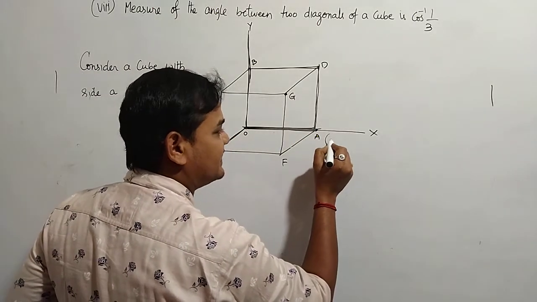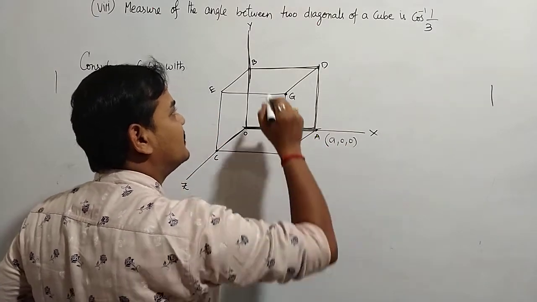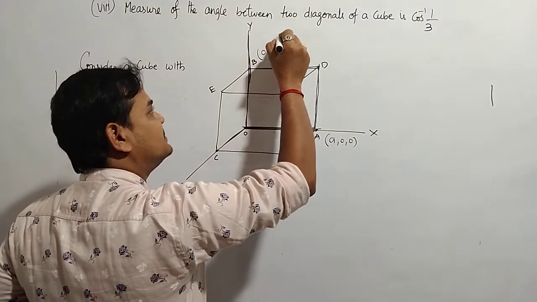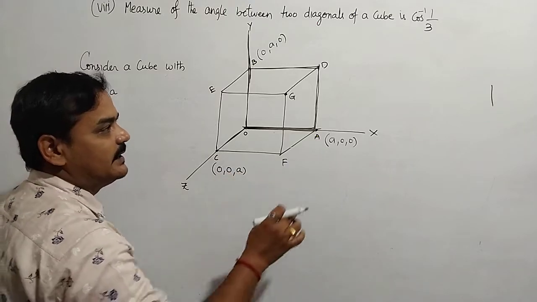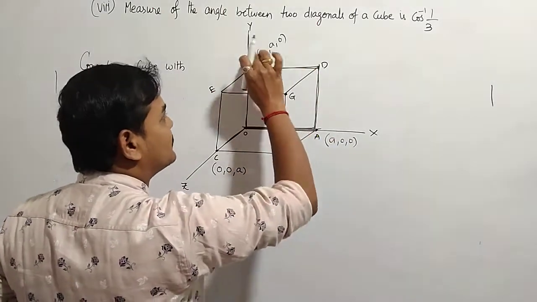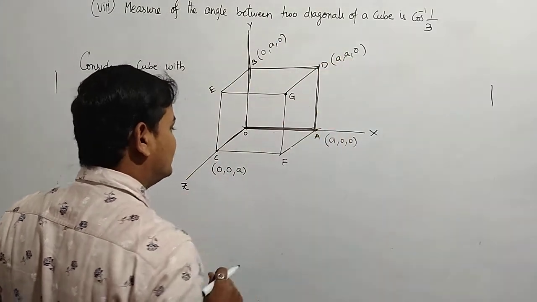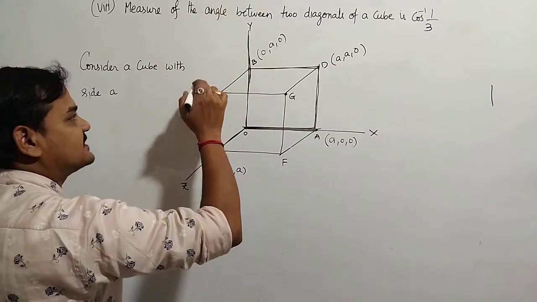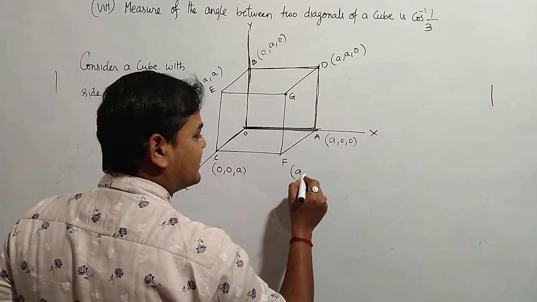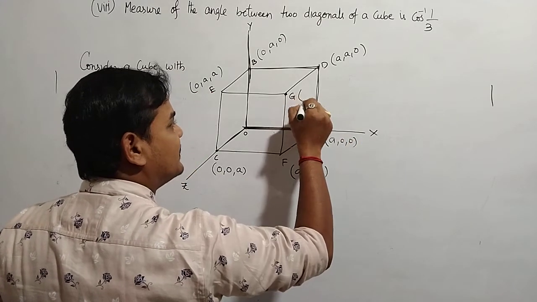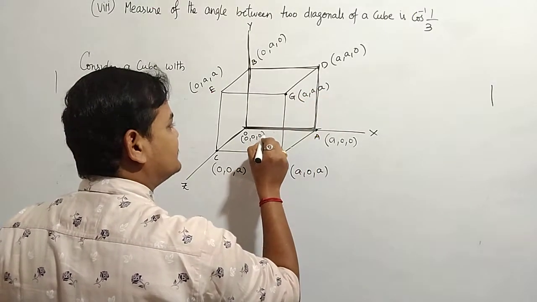If the side is a, the point on the x-axis will be a, 0, 0, and the point on the y-axis will be 0, a, 0, and the point on the z-axis will be 0, 0, a. Point D is a, a, 0. Again, B and C give 0, a, a. Here zx gives a, 0, a. This is the point in space a, a, a, and the origin is 0, 0, 0. These are the 8 points.